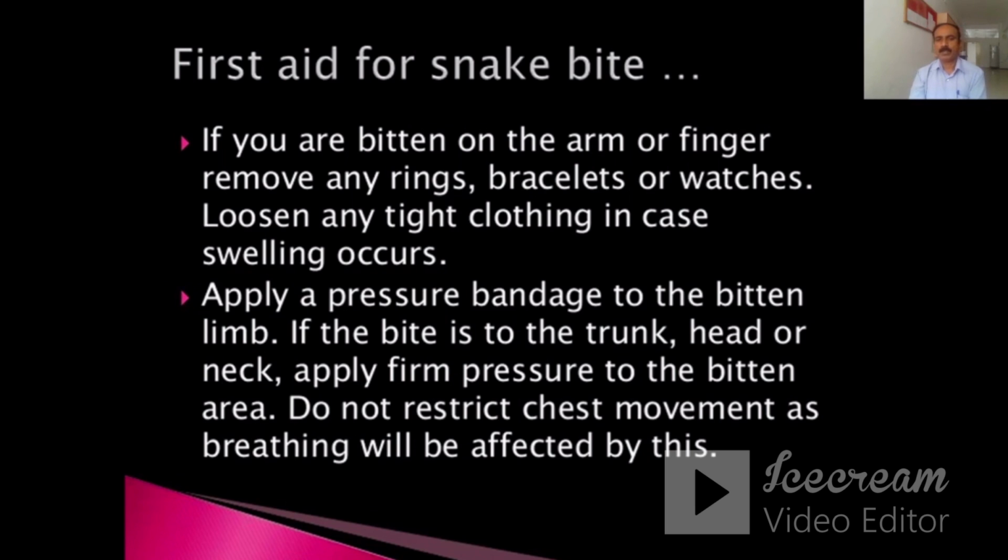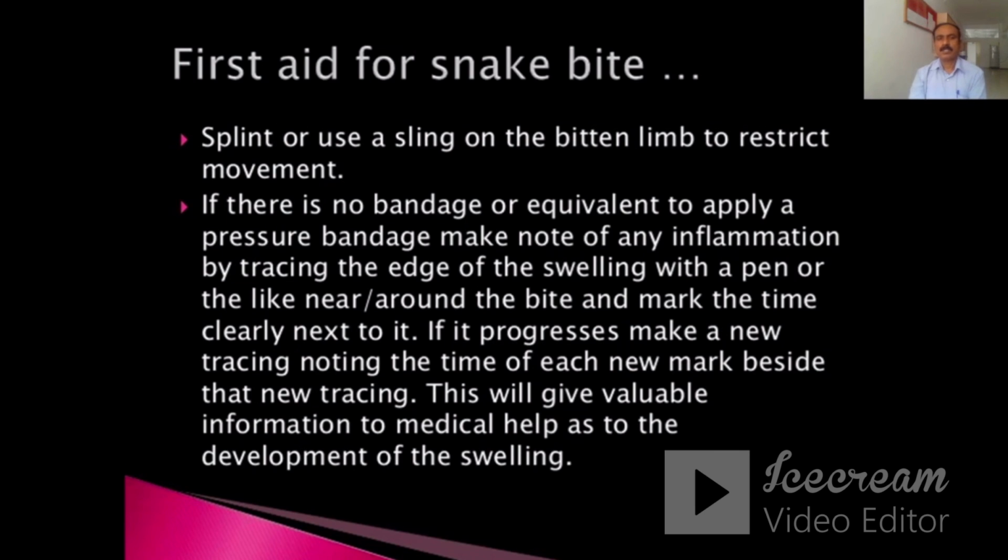Apply a pressure bandage to the bitten limb. If the bite is to the trunk, head, or neck, apply firm pressure to the bitten area. Do not restrict chest movement as breathing will be affected by this. Splint or use a sling on the bitten limb to restrict movement. If there is no bandage or equivalent to apply,